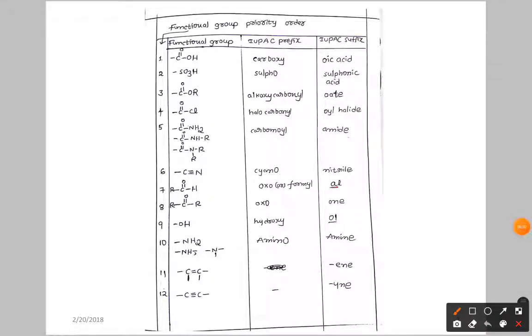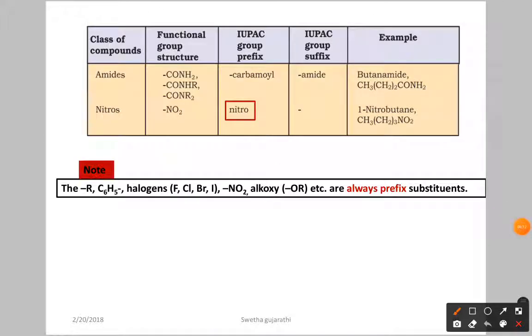So in functional groups you have to remember this whole order. Up to here, the first one, second priority, third priority, like that, you have to learn by heart. Here we have an important note, what we just discussed. We have only the prefix in the case of alkyl group, benzene, and halogens like fluorine, chlorine, bromine, iodine. Then nitro and alkoxy are always a prefix, nothing but substituent. They don't have the suffix.